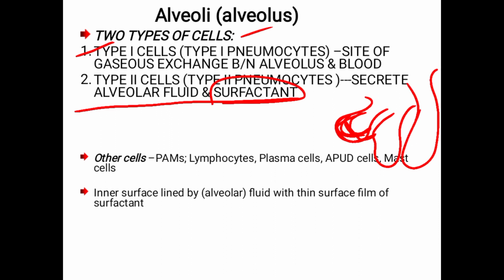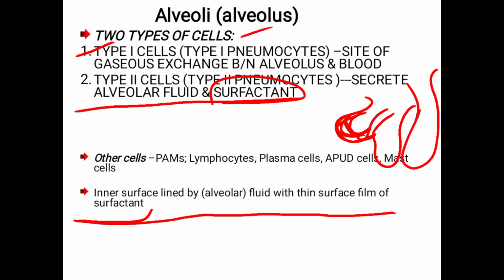The inner surface of the alveoli is lined by alveolar fluid with a thin surface film of surfactant. Understood? So there are two types of cells: type 1 cells are involved in gas exchange between alveoli and blood, and type 2 pneumocytes mainly secrete alveolar fluid and surfactant.